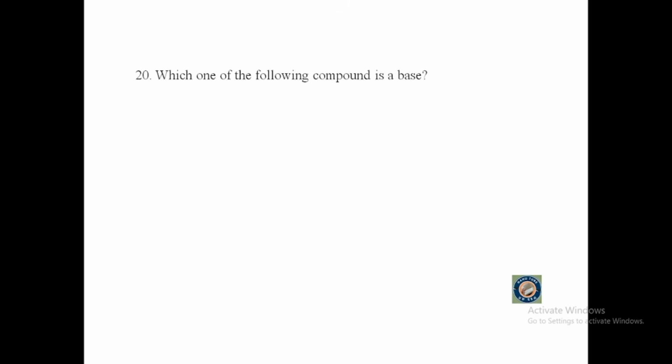The last question for part 1 of the General Science 2017 Ethiopian Calendar Ministry exam. It says, which one of the following compounds is a base? A. HCl, B. H2SO4, C. NH4OH, or D. HNO3.